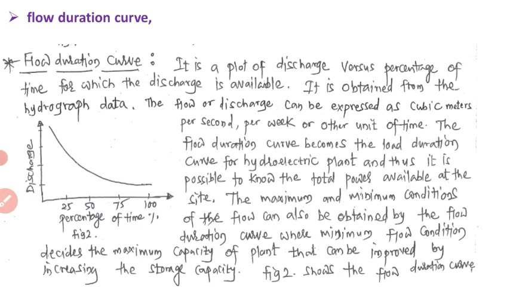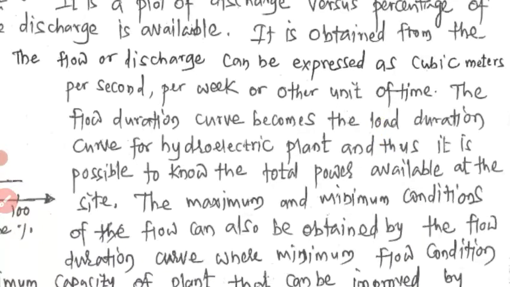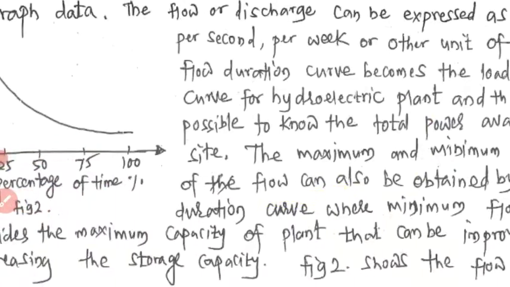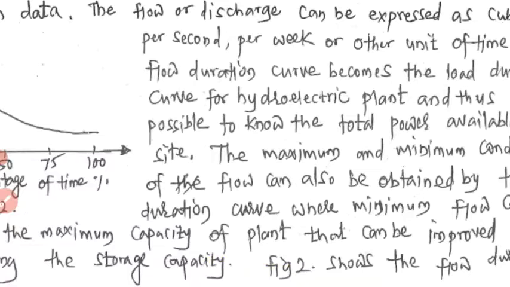One more point: flow condition decides the maximum capacity of the plant, which can be improved by increasing the storage capacity. So the generation mainly depends upon the storage capacity, how much water is stored. According to that we can go for the maximum capacity of generation.